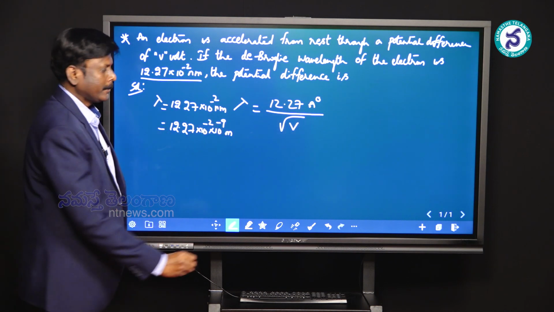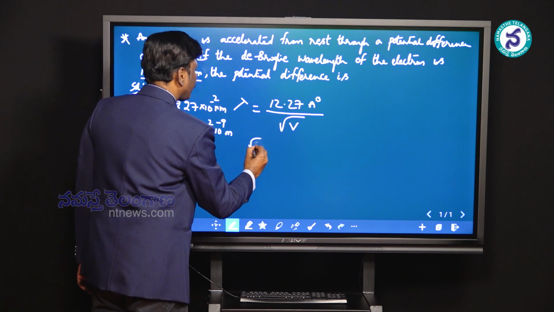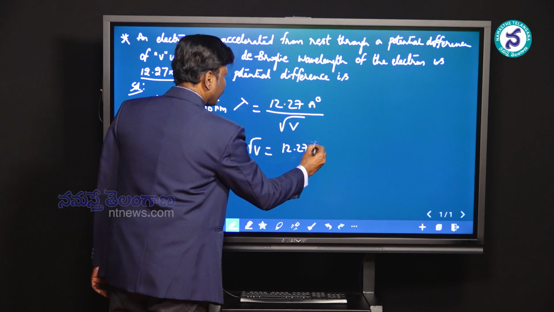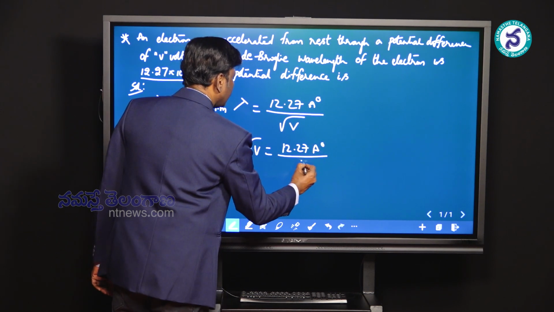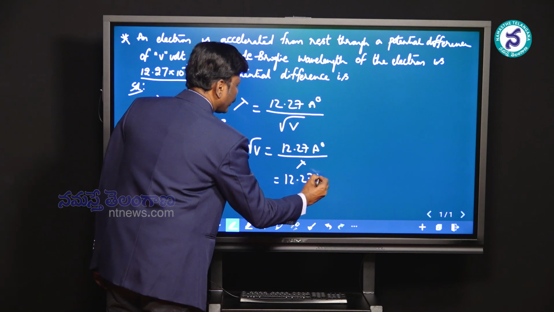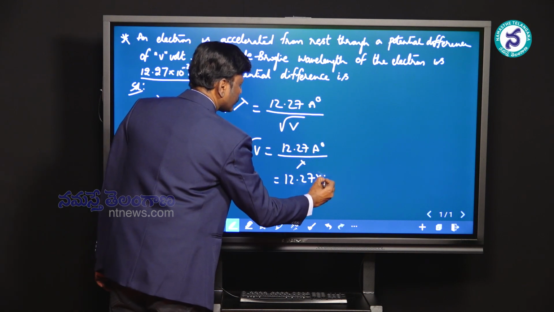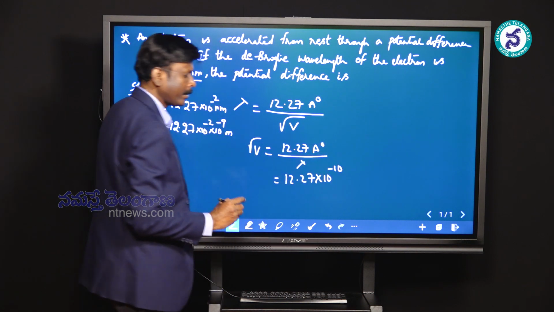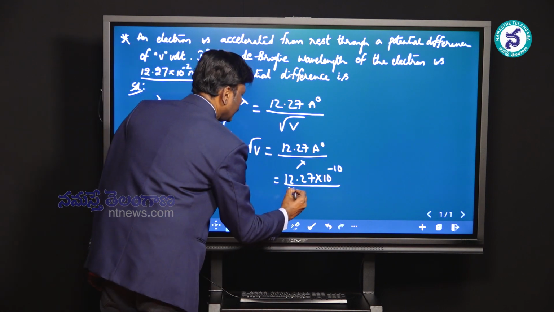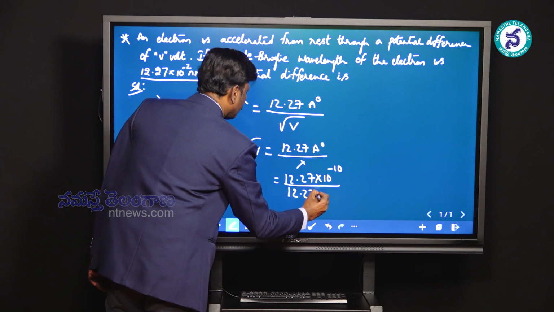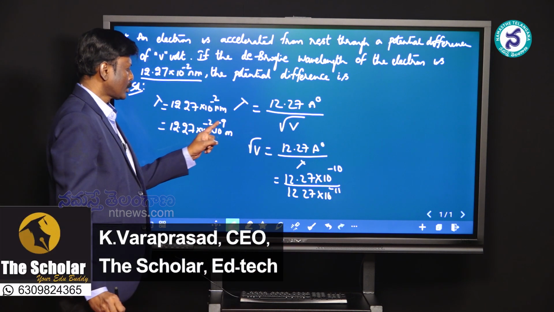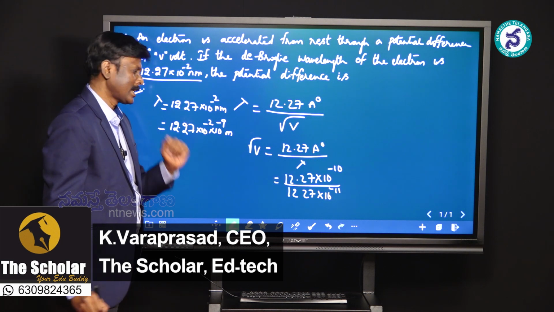Let us apply here. Now, the potential difference root V becomes 12.27 angstroms by lambda. Applying lambda, 12.27, you know angstroms in meters comes out to 10 power minus 10 meter, by the value of lambda, which is 12.27 into 10 power minus 11, since minus 2 and minus 9 comes out to minus 11.